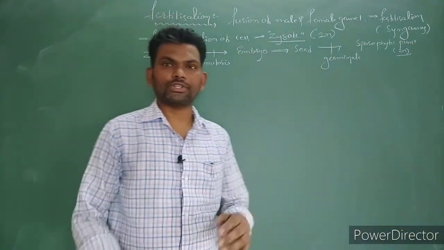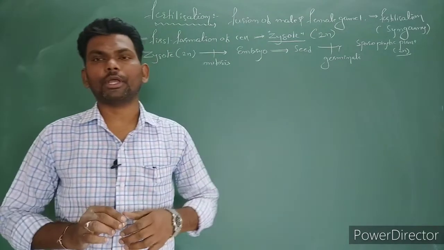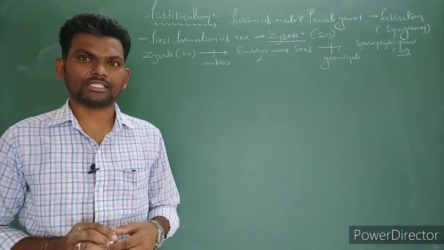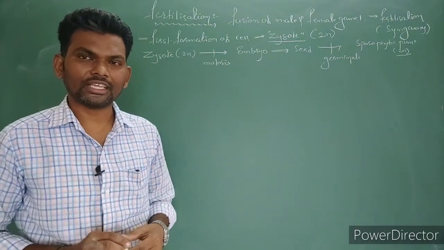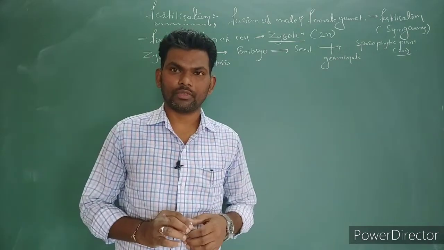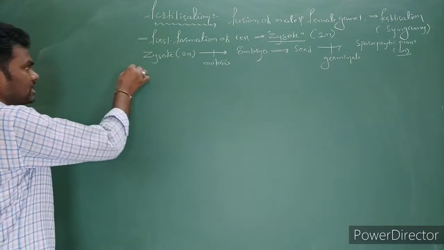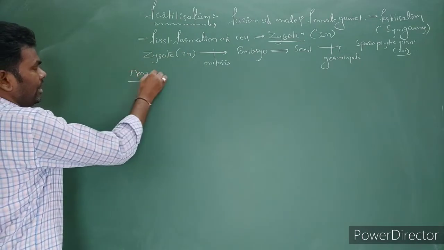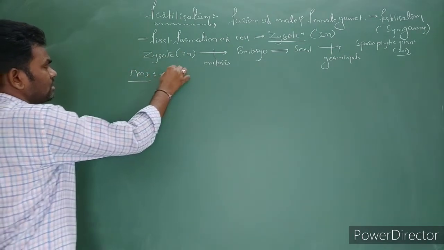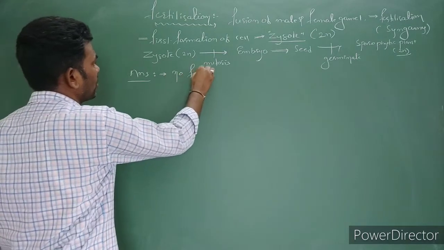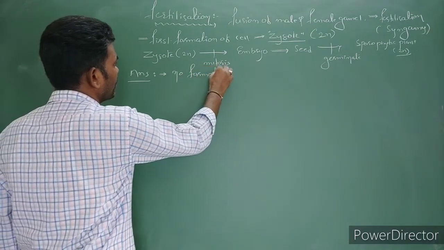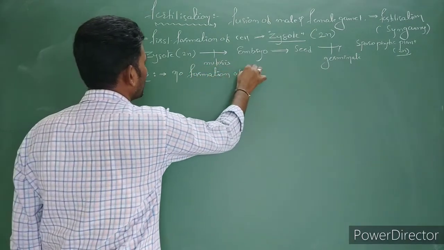Now one question is given: what would happen if fertilization does not take place in seeded plants? The answer is, if fertilization does not take place, there is no formation of zygote.